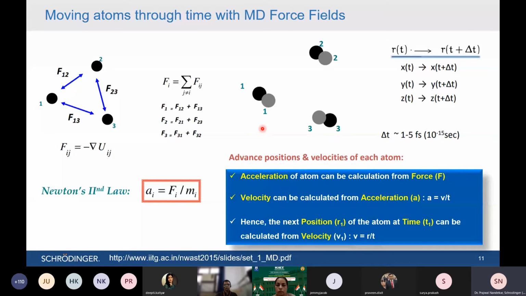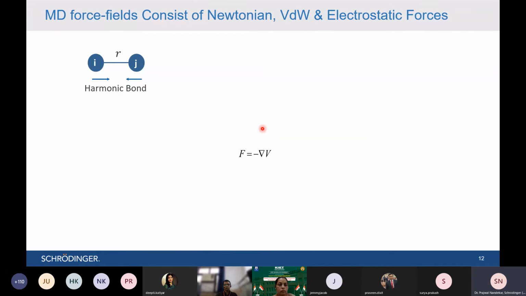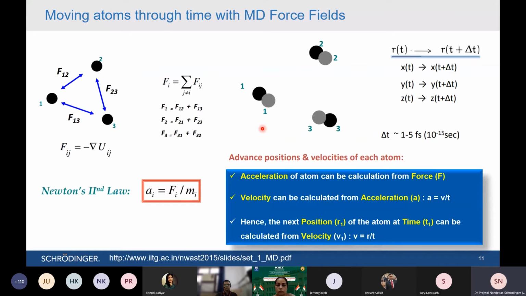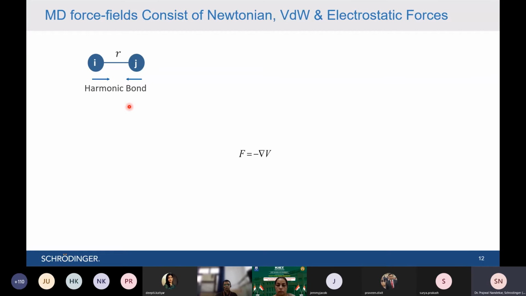So how are the force fields calculated? As I said, you can calculate the forces from the energy between two atoms, and how it is calculated is by considering, as I explained long time back about molecular mechanics, two atoms as rigid bodies, as spheres, attached by a bond which is nothing but an elastic bond. It's a harmonic bond. It can have reduced length or increased length. This is what we calculate because bonds are moving.